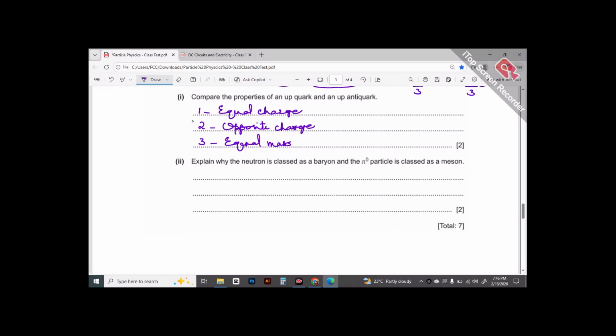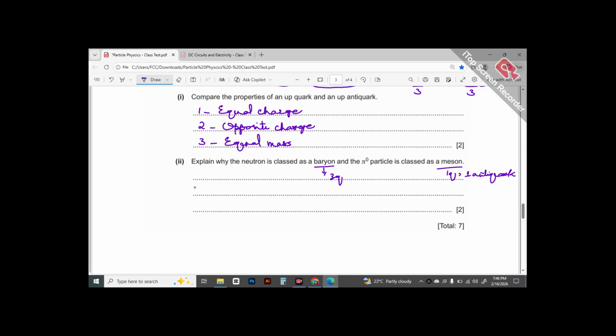Then explain why the neutron is classed as a baryon. Remember baryon is made up of three quarks. And pion particle is classed as meson. Pion's composition they have already given above. It was made up of one quark and one anti-quark. And meson is exactly that which is made up of one quark and one anti-quark. So this is exactly what you are going to write here.